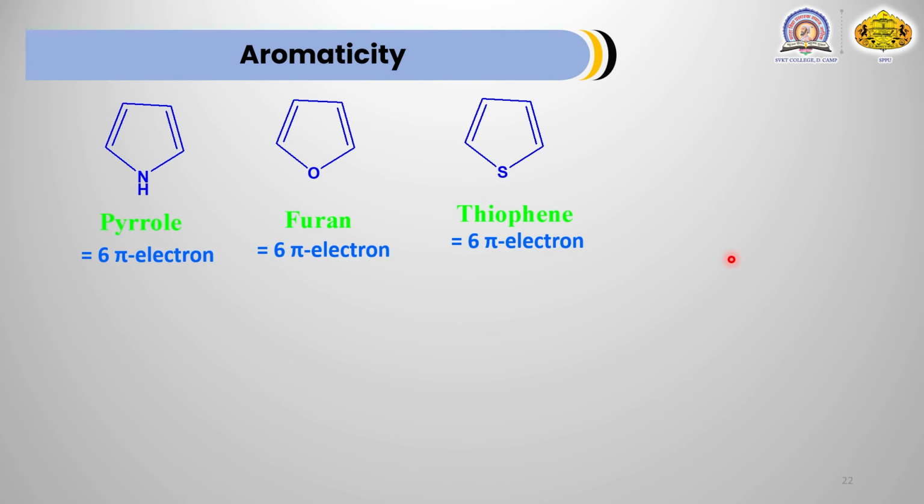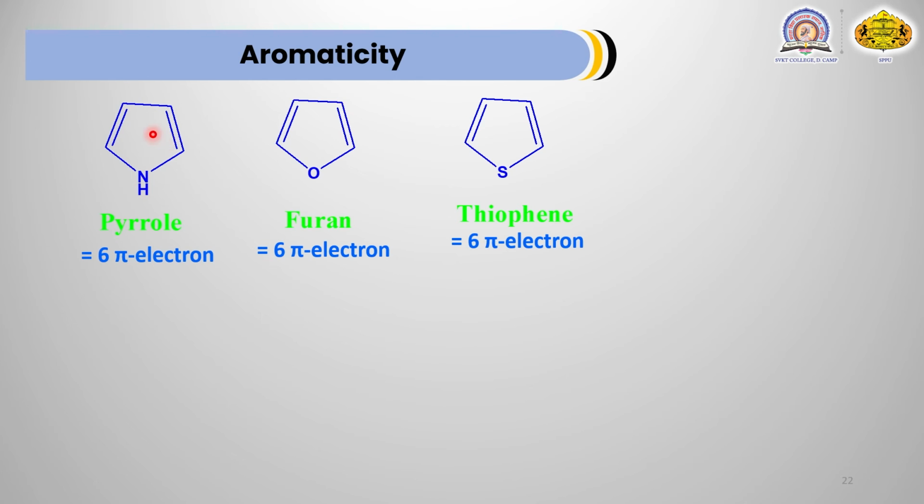Now if you consider the aromatic nature of heterocyclic compounds, we have to think in another way. Let's see this first compound. It is pyrrole. 2 double bonds are present, meaning 4 pi electrons already there. And for aromatic character, it requires 6 pi electrons when one ring is present.